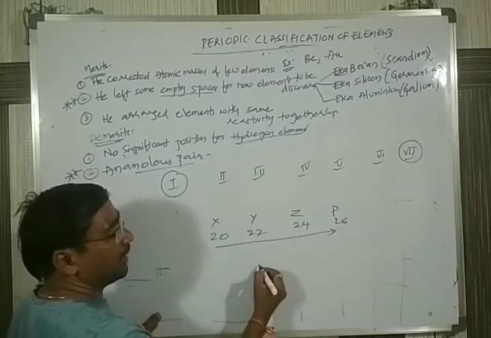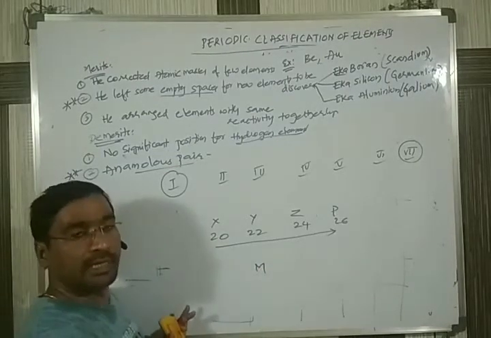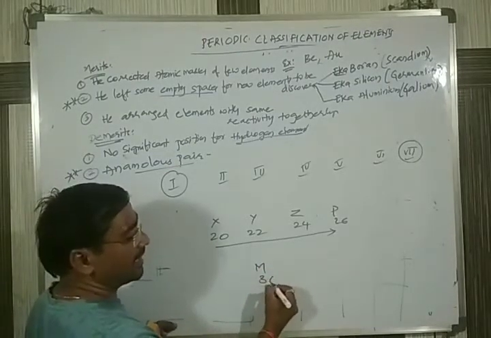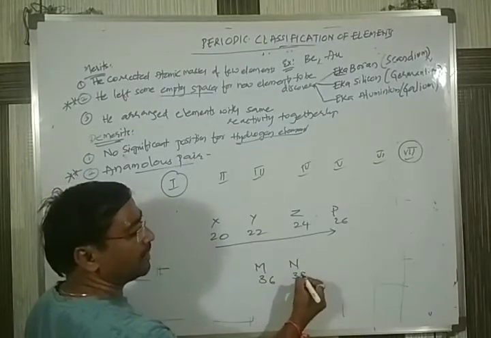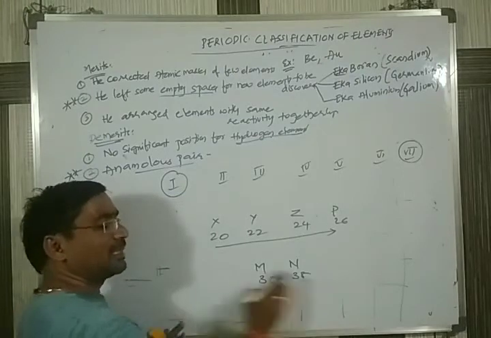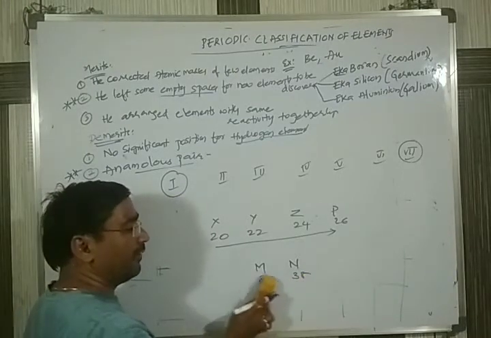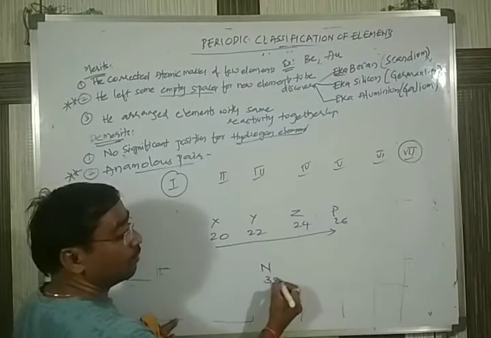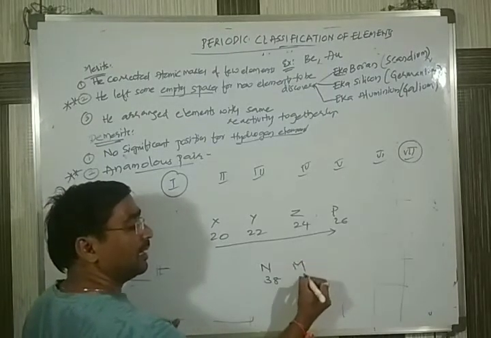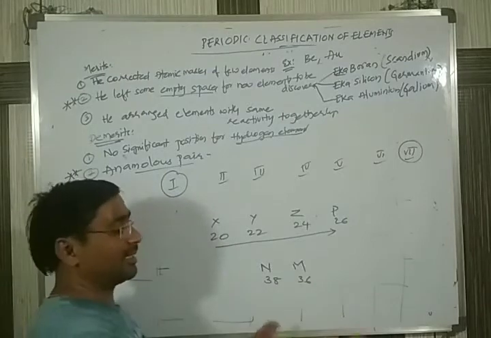Suppose M has a value of 36, and next N has a value of 38. Actually, we expect this correct order, but unfortunately he placed the higher atomic weight first and the lower atomic weight element next.